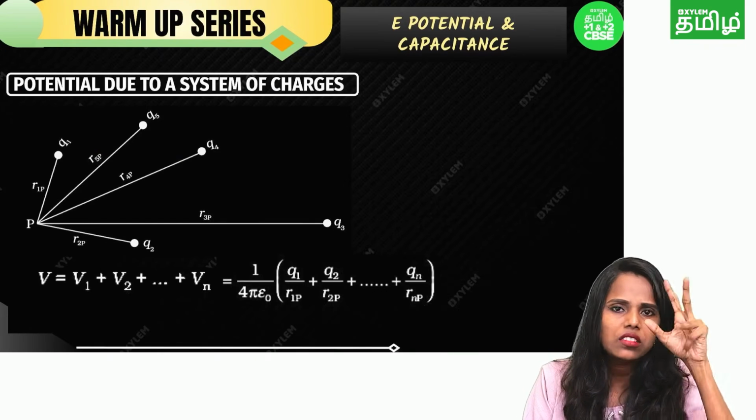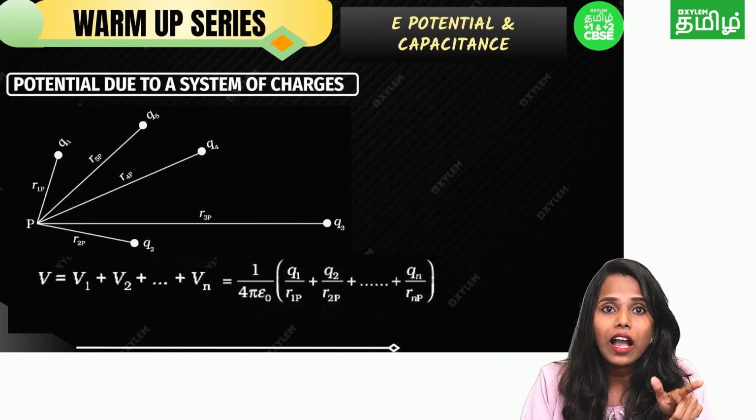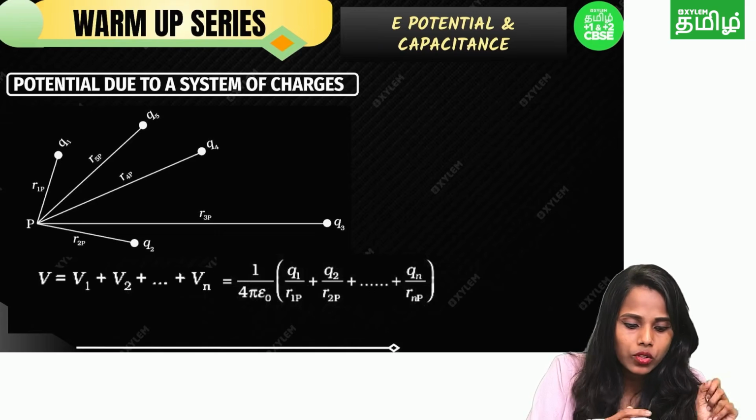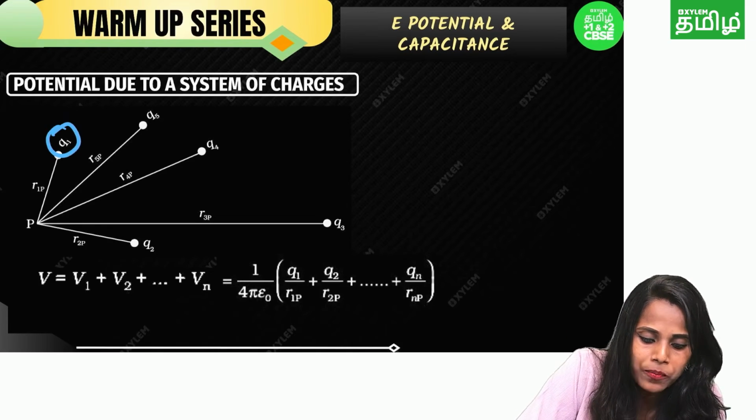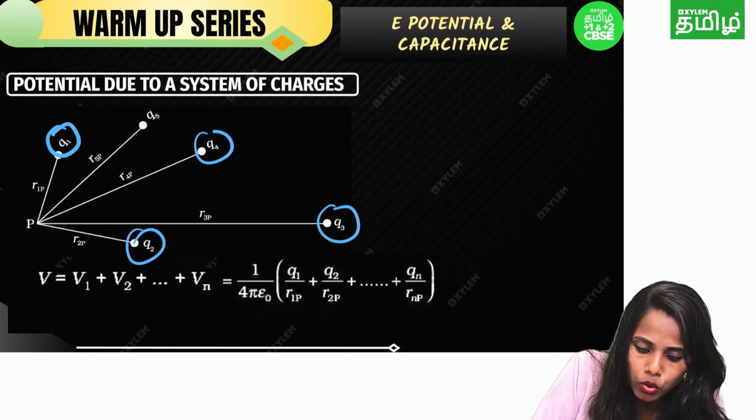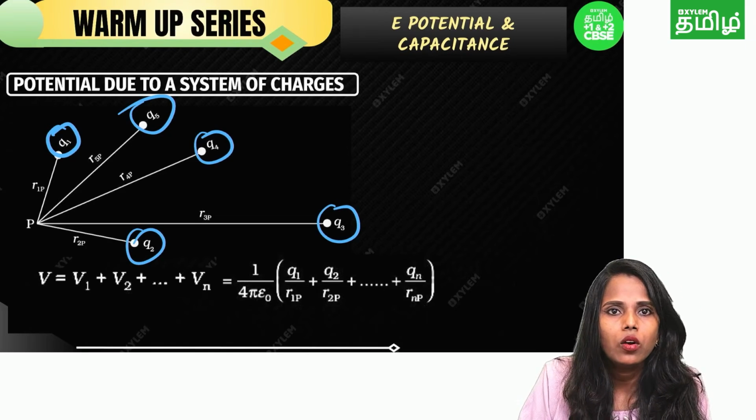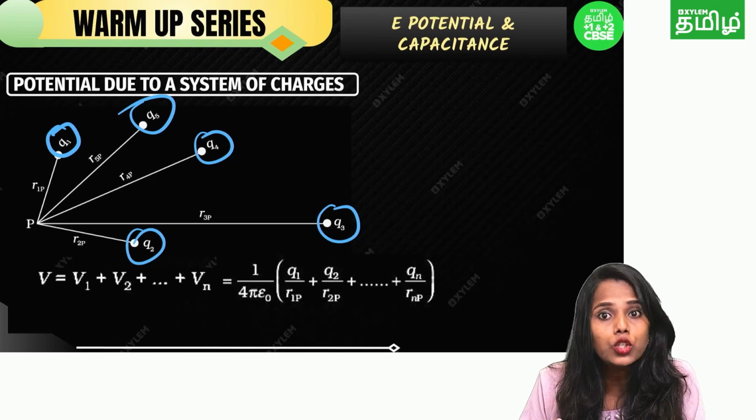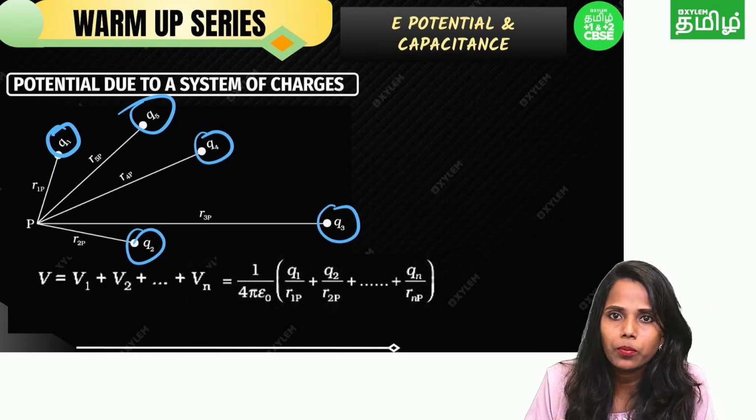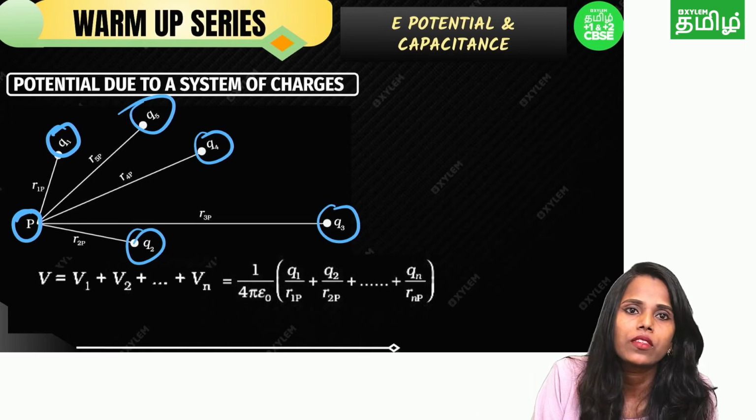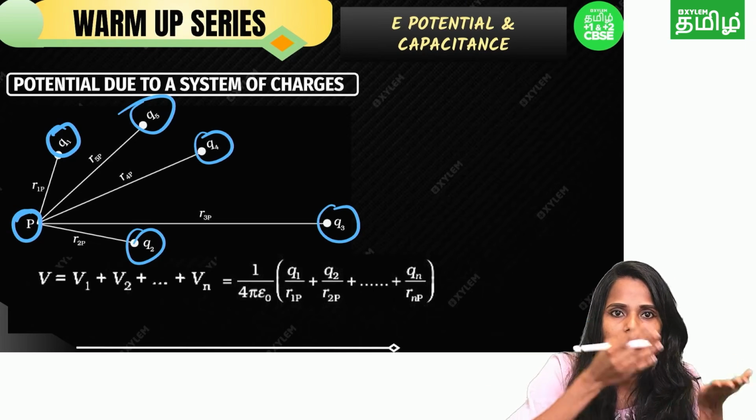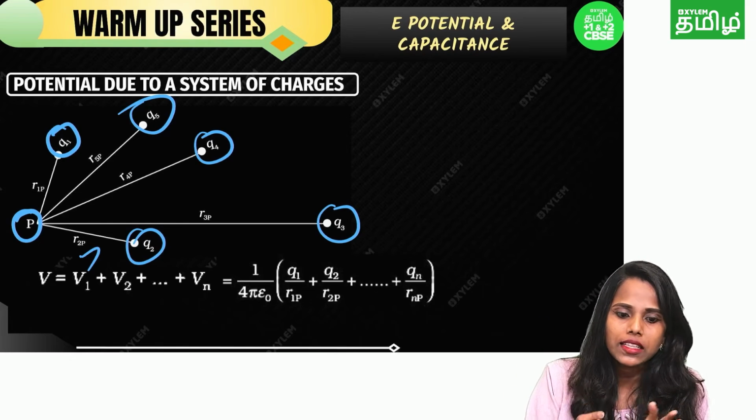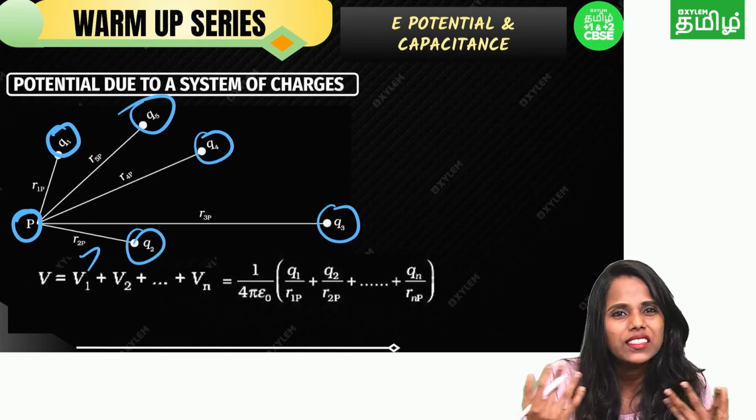Next, potential due to a system of charges. One charge, two charges, three charges, everything is okay. When you have multiple charges, we call them a system, right? So here multiple charges are there: Q1, Q2, Q3, Q4, Q5. We are calculating the potential due to the system of charges at one particular point, again called P. The distance from P to Q1 is R1, P to Q2 is R2, P to Q3 is R3, P to Q4 is R4, P to Q5 is R5, right?